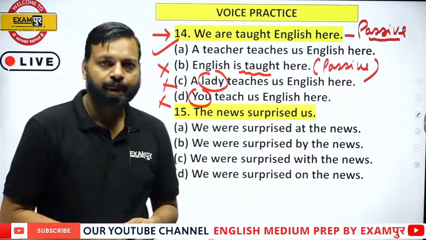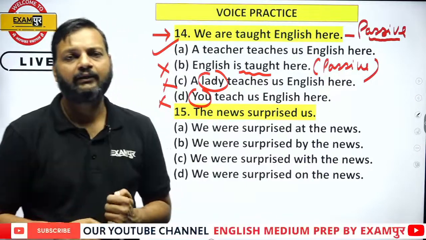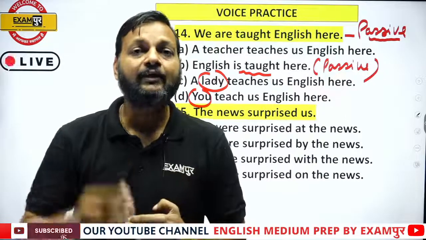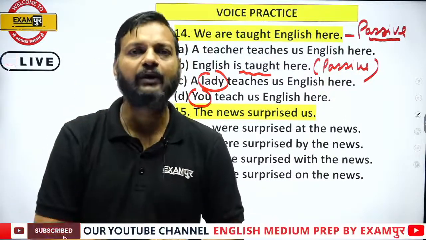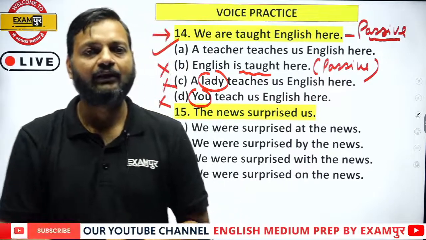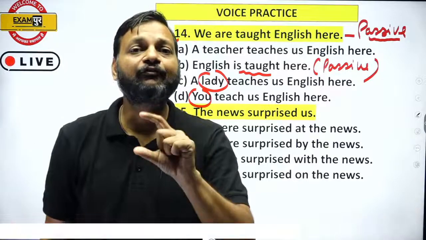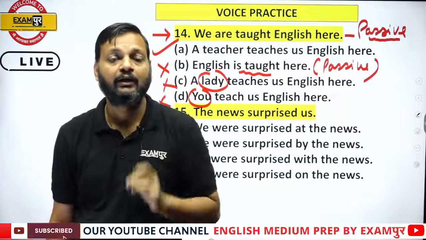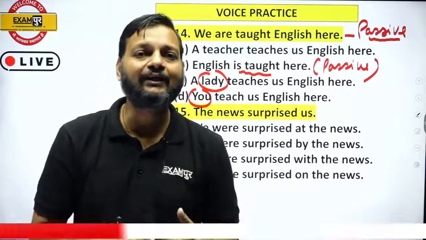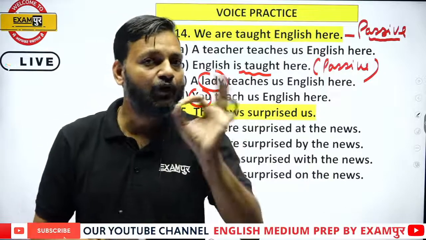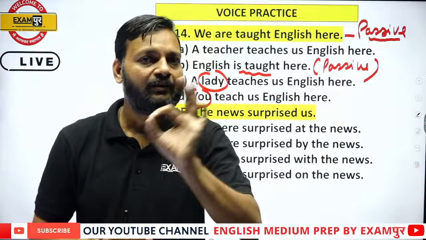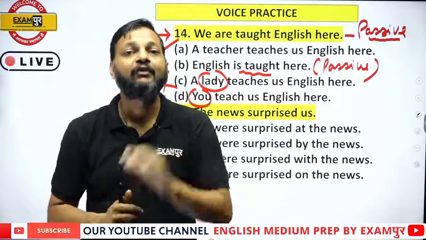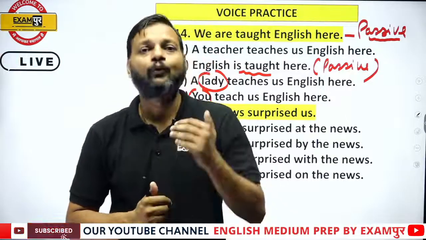Sakshi, when the subject is missing in a passive sentence, we need the obvious subject in the active. For example, the sentence is "The thief was arrested." This is a passive sentence. If you have to change this sentence into active, you need a subject, but "the thief was arrested" does not have any subject. So you have to take the obvious subject of the verb, right? Now who arrests?